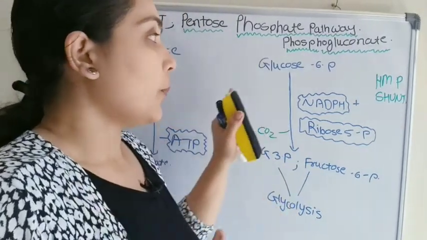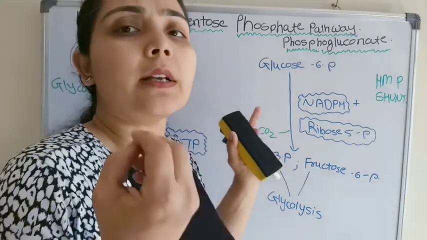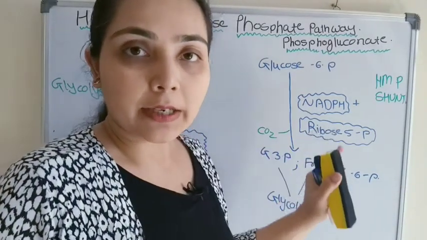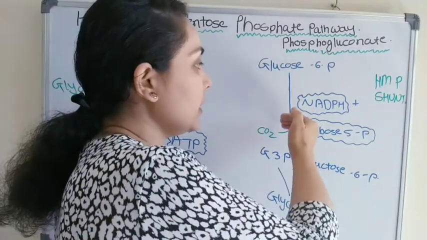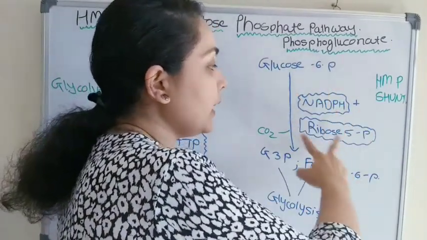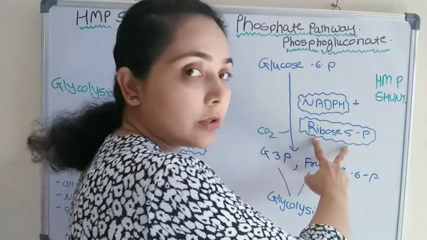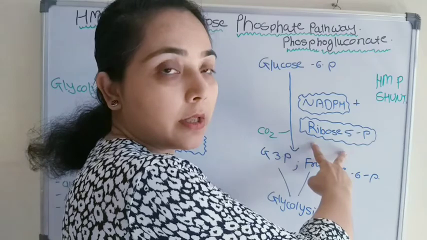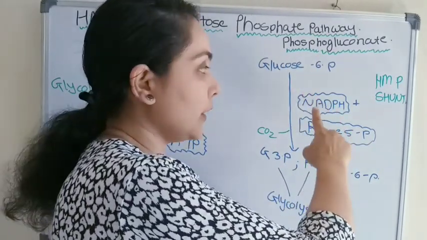Suppose 90% of the glucose molecules enter glycolysis, some 10 to 20% will enter the HMP shunt. And here in the HMP shunt, we get 2 intermediate products, NADPH and ribose sugar,